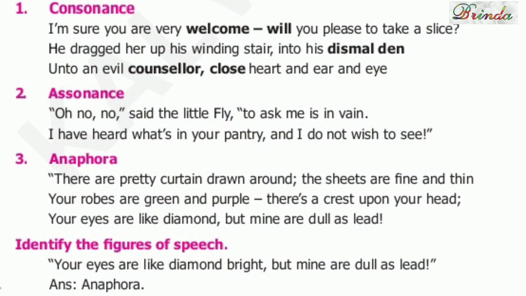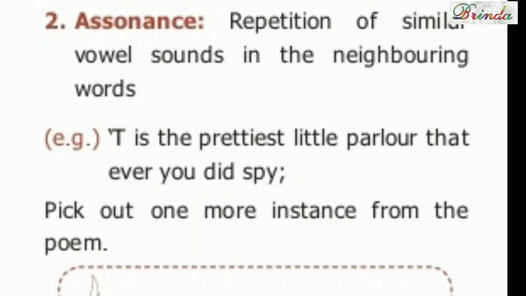Here, looking at the three, the first one you can see: welcome, W; will, W. That sound is repeated. Next one: dismal, D; den, D. Third one: counselor, K; close, K. Fine. Alright. Next one is assonance.